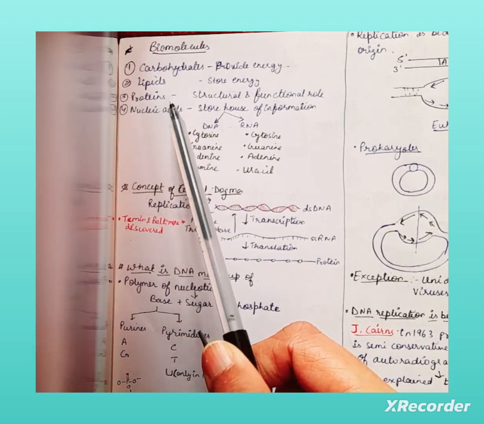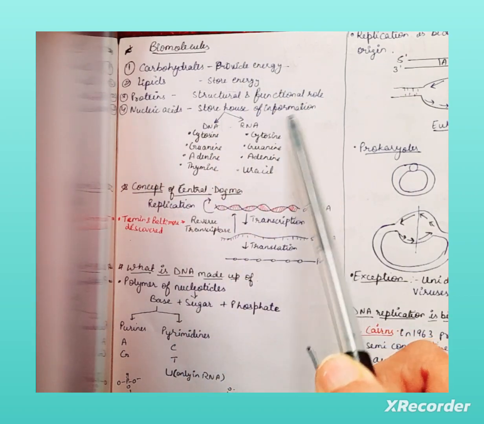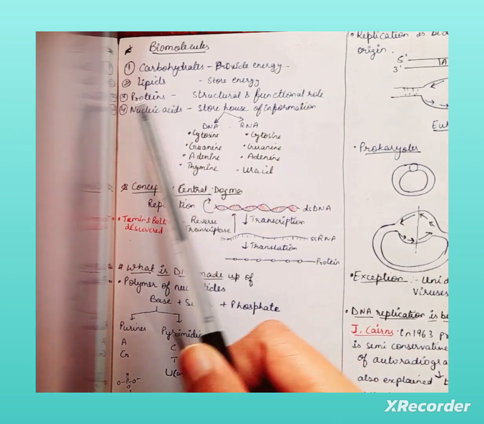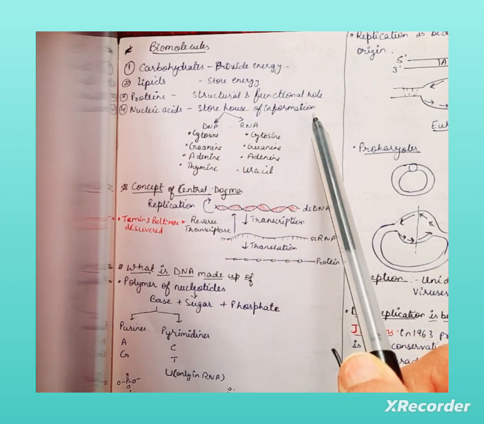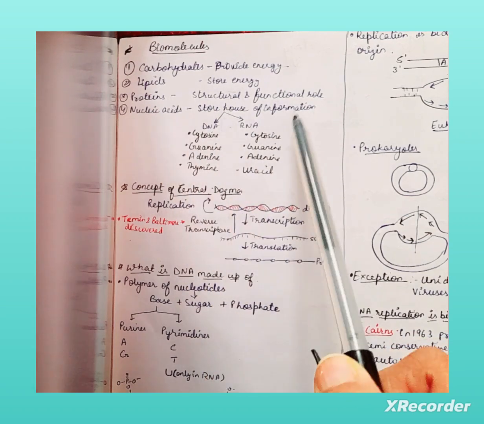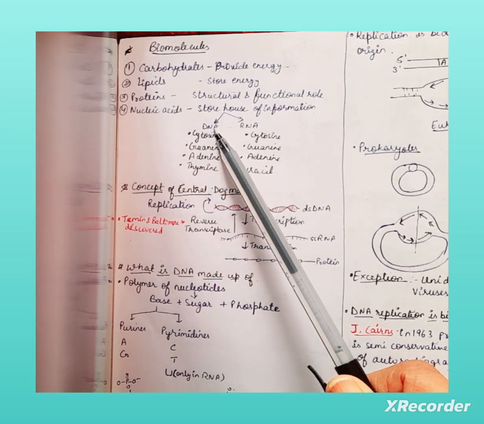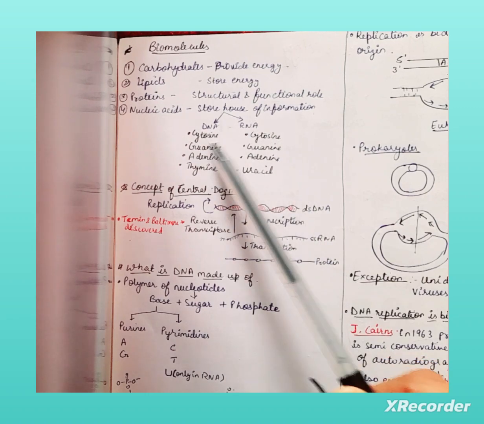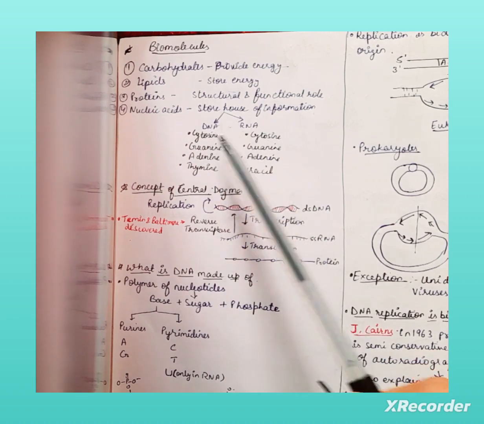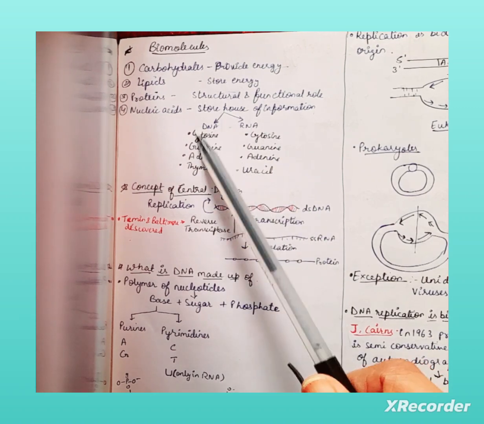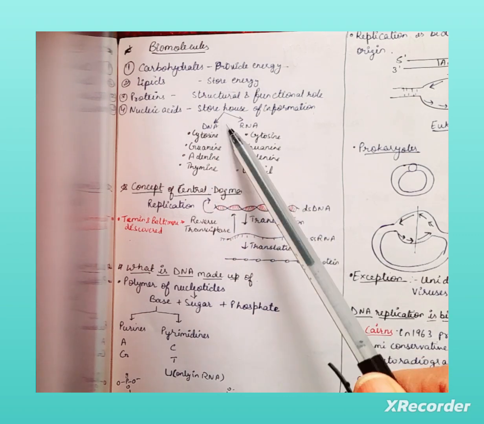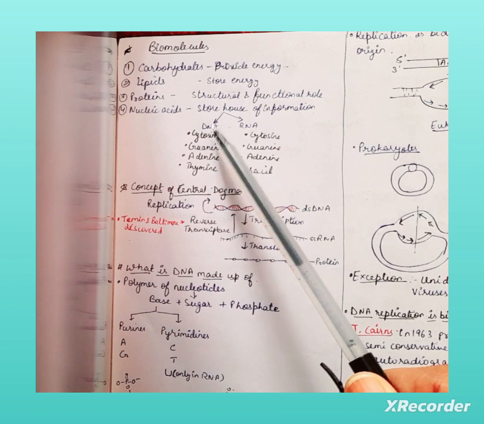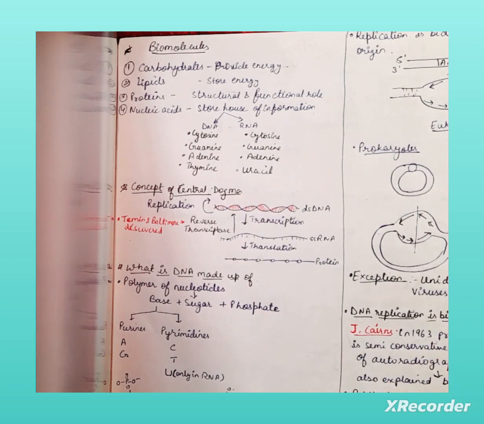Proteins are responsible for giving the structural and functional role to the body. Then the fourth one is nucleic acid. It's the storehouse of information. Why do we call it a storehouse? As it is having DNA and RNA, which contain the information of our inheritance. As they are the unit of inheritance, they contain the whole information.